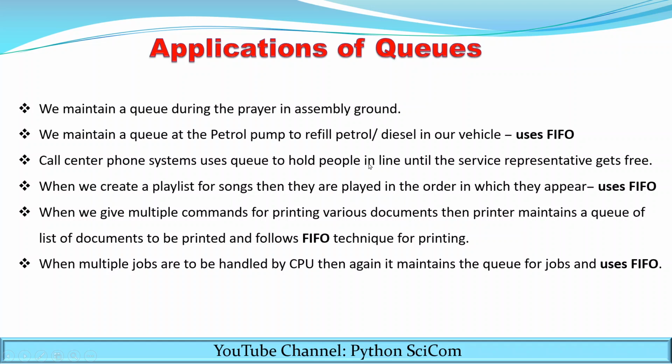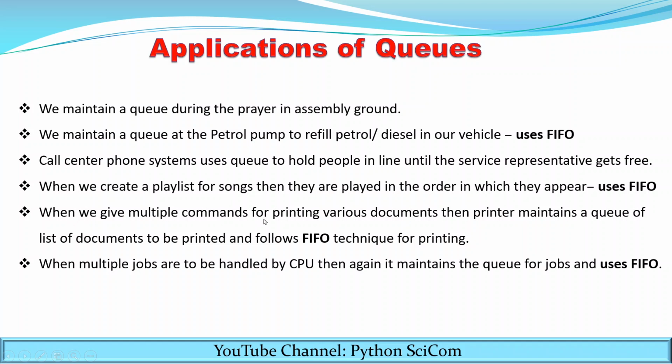When we create a playlist for songs, they are played in the order in which they appear. When a new song is to be added into this playlist, it will be added at the end. Again, it uses the FIFO technique. It is an example of a queue.